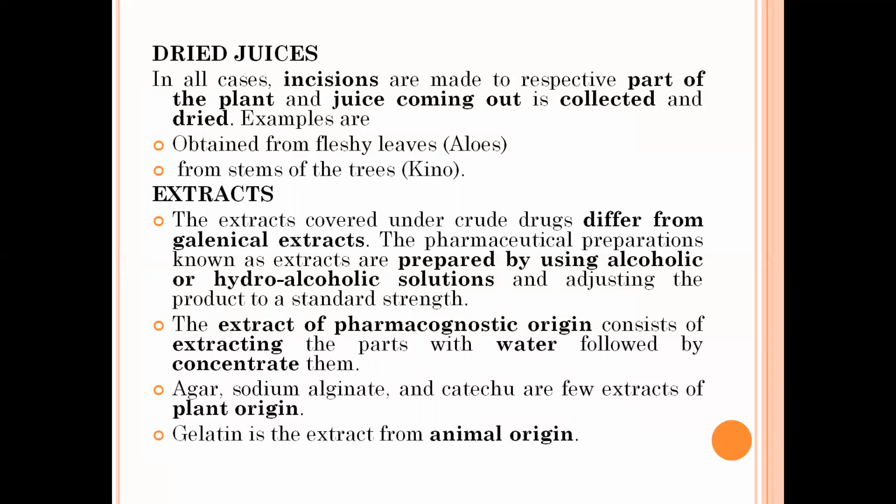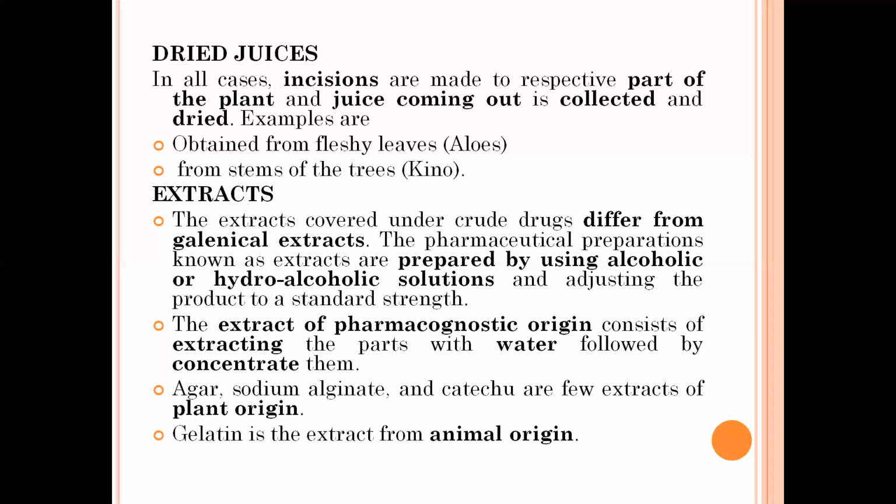But the extracts of pharmacognostic origin consist of extracting the parts with water, followed by concentration. Concentrating means we have to reduce their volume.